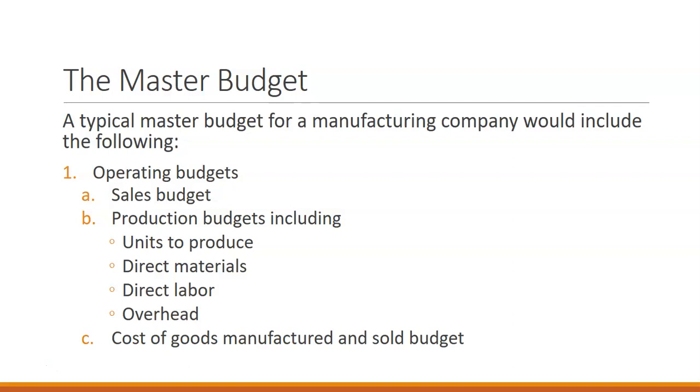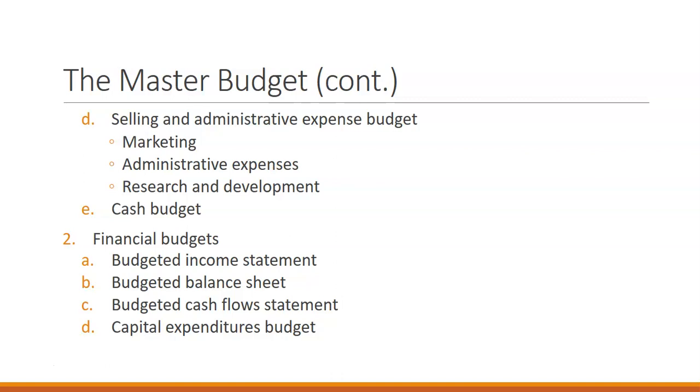If we are not a manufacturing company, instead of a production budget, we would have a merchandising purchases budget if we sold merchandise, and if we were a service company, we would just have plans for direct labor and overhead for our services. Then we have our cost of goods manufactured and sold budget. We move into our selling and administrative expense budget, and then we create a cash budget. Our financial budgets include our budgeted financial statements and our capital expenditures budget. We're going to talk about our capital expenditures budget in chapter 26.